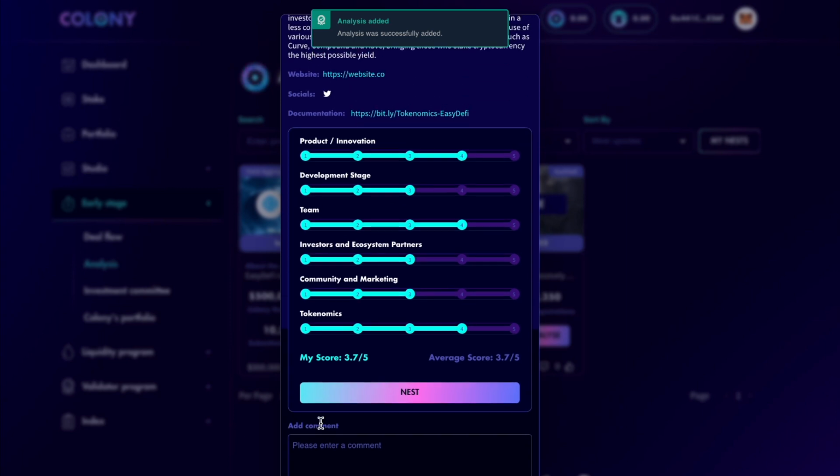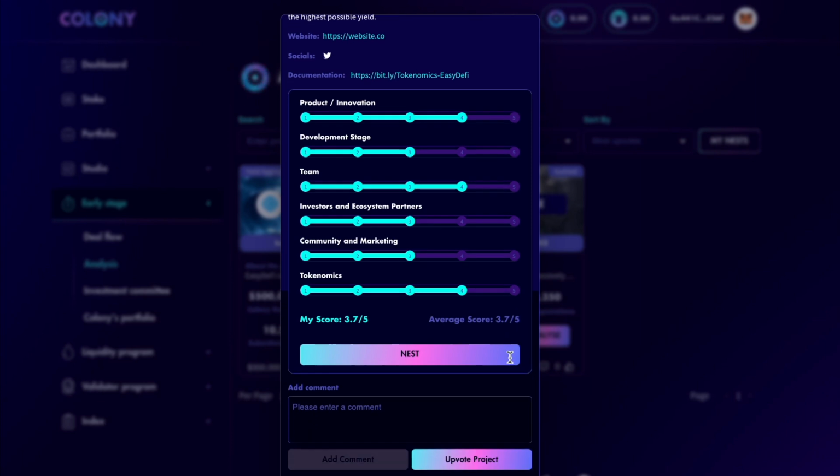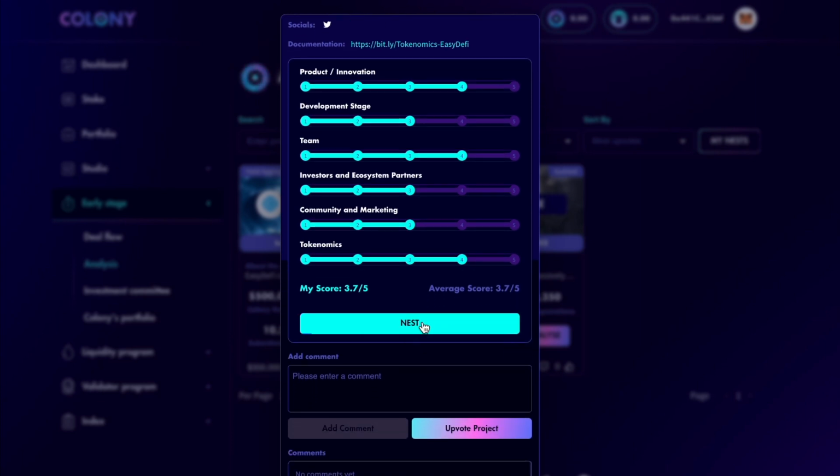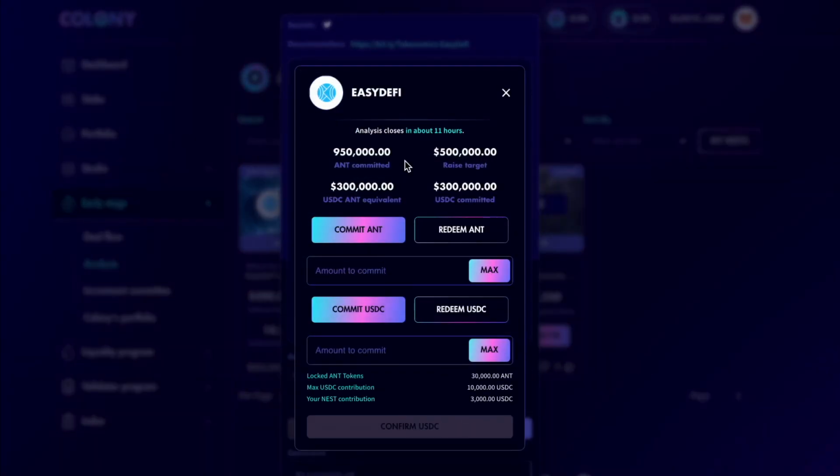And afterwards, I will be able to see the score that I actually gave to this project and the average score that all CLY stakers participating in nests and have submitted their analysis. Afterwards, you can click on Nests. And on the nest, you can still commit your own tokens if you want to show your interest in the project, or you can start already committing USDC in order to redeem your own tokens.